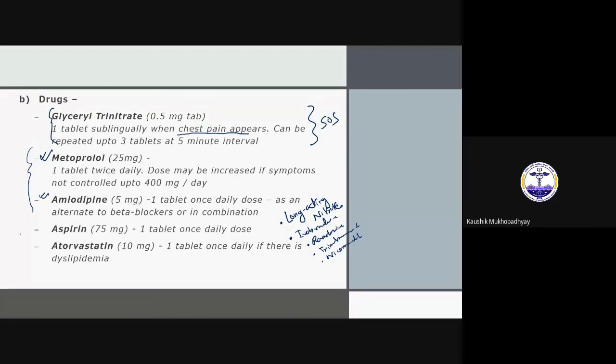And of course, you should give low dose aspirin to prevent acute coronary syndrome. And you can start atorvastatin or rosuvastatin. If you are giving atorvastatin, you start with 10. If you are giving rosuvastatin, you can start with 5. So this is how you can manage this case. So this was all about angina pectoris.